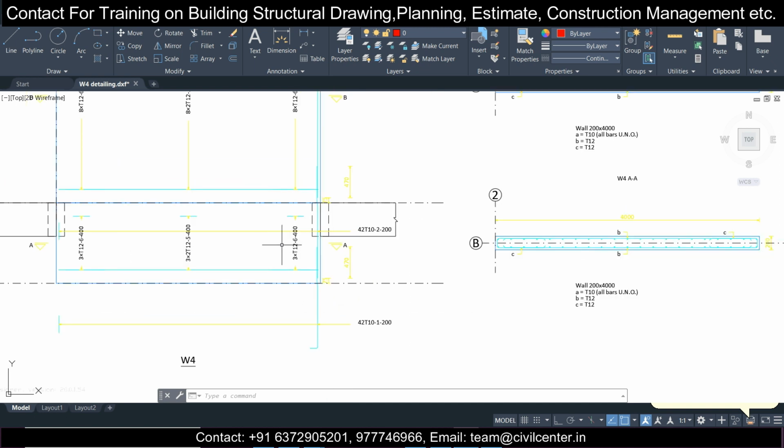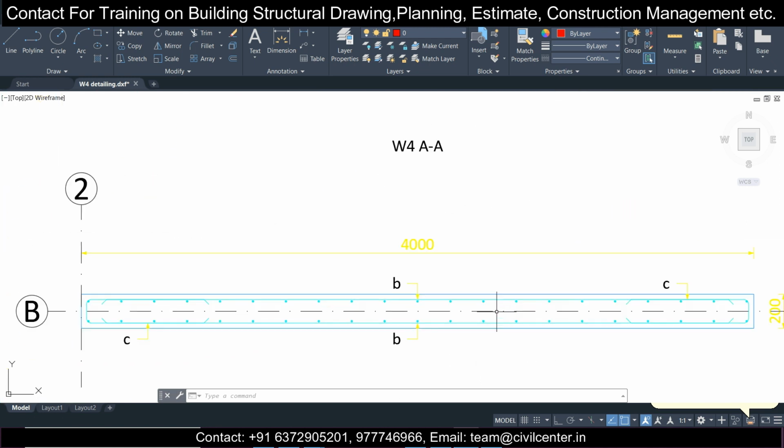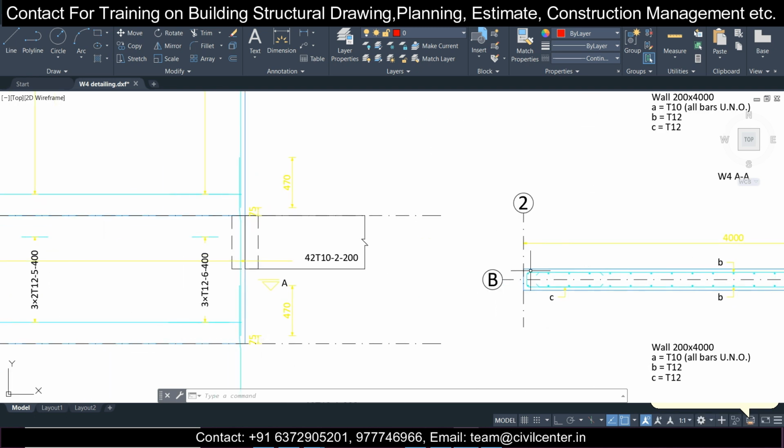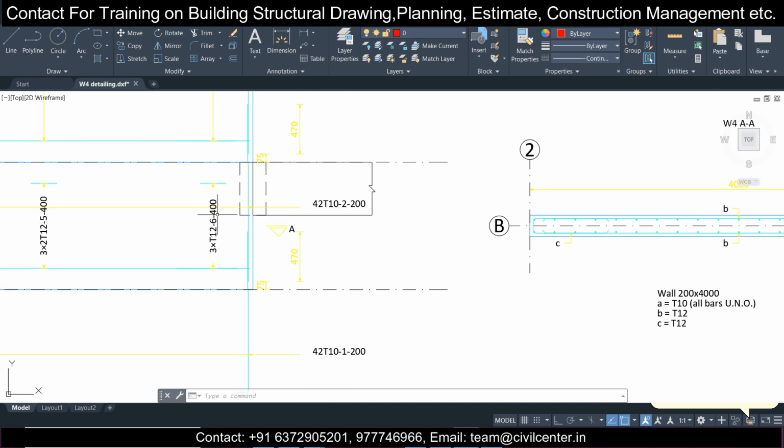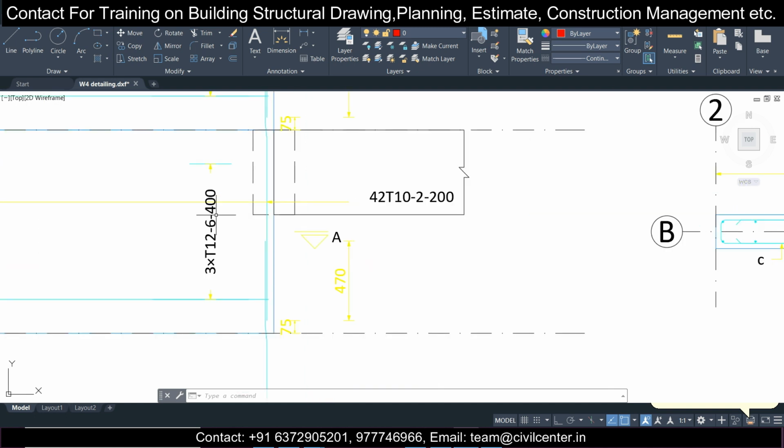And what do you mean by this 6, and what do you mean by this 3 option? We have these ties applied in different parts, but we'll decode that later. It is not that important. It will mean something, but when executing on the site, we'll keep it simple. We'll just give 3T12 at the rate of 400 center to center. We will not use this 3 and 6.